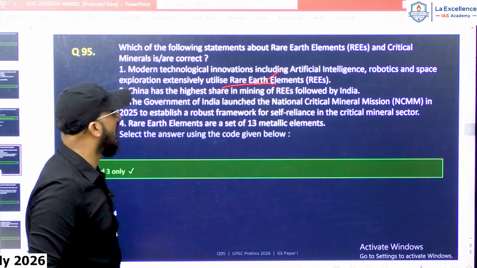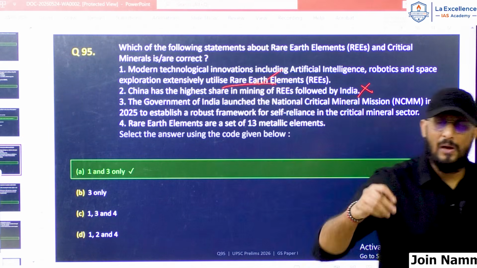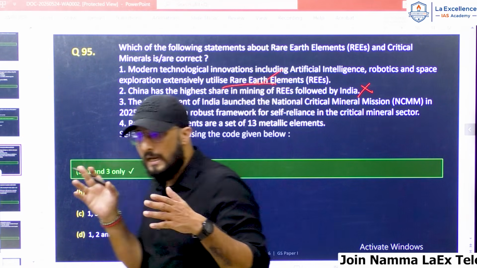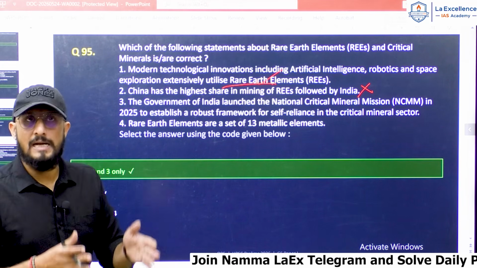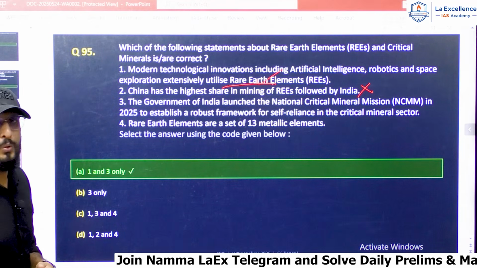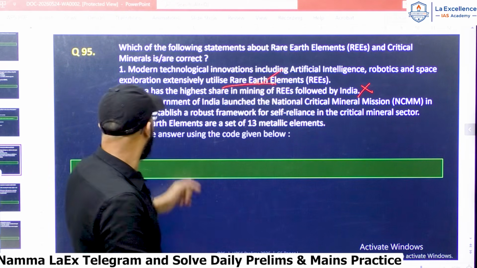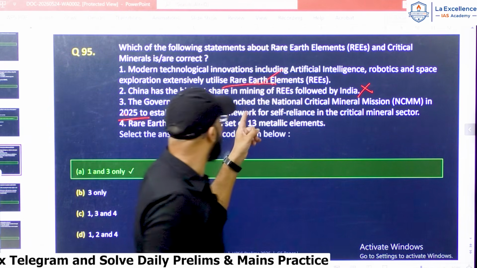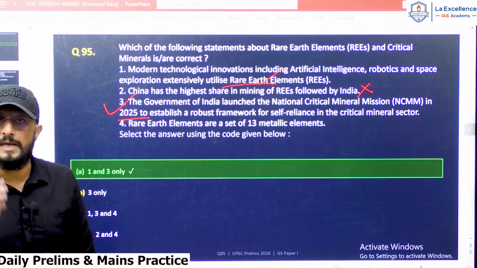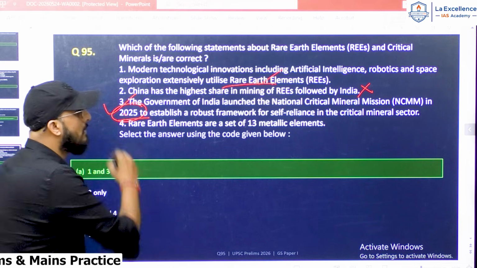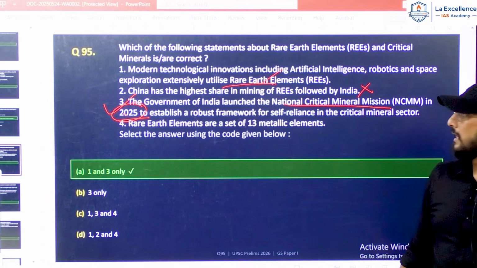Statement 2, China has the highest share in mining of rare earths followed by India, which is wrong. If you have read anything about critical minerals, you will know that India has a shortage of rare earth materials and critical minerals. So statement 2 is wrong. The Government of India launched the National Critical Mineral Mission in 2025 to establish a robust framework for self-reliance in the critical mineral sector. A direct statement from current affairs. Yes, in 2025, Government of India launched the National Critical Mineral Mission. So statement 3 is also correct.